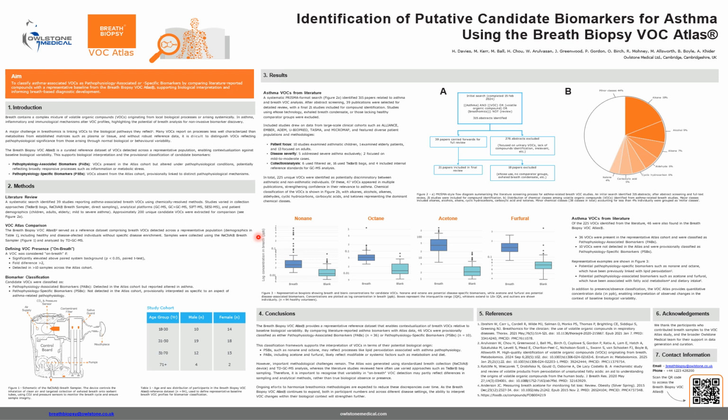This atlas contains a representative population of around 94 people, including healthy and disease-affected individuals, with samples collected via the ReCIVA breath sampler and analysed via thermal desorption, gas chromatography, mass spectrometry. We categorise these compounds in the atlas as either on or off breath, with on-breath compounds being those that were elevated at least twofold higher than the background in paired samples and detected in greater than 10 samples across the atlas cohort.